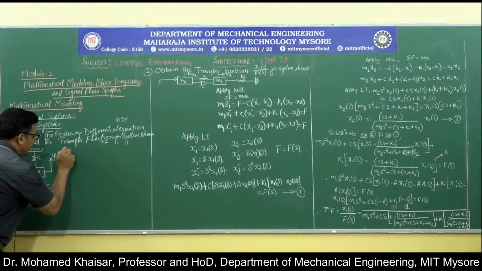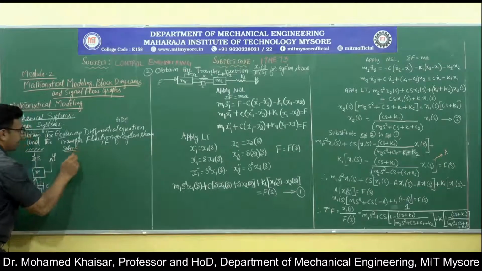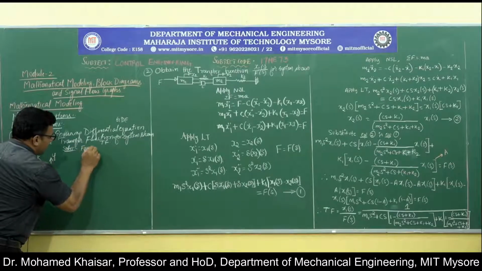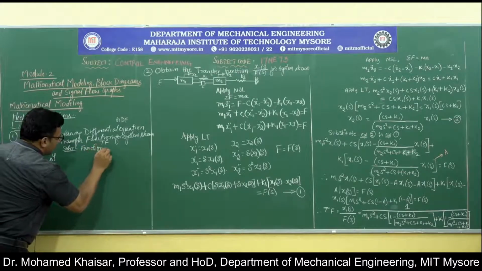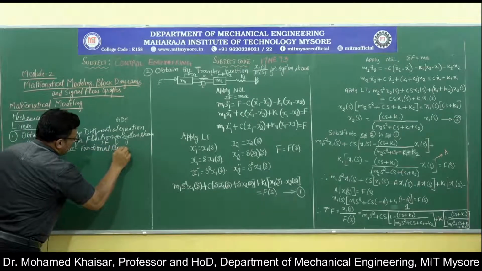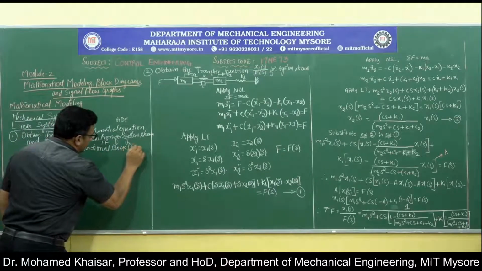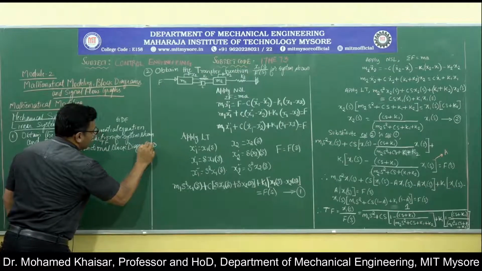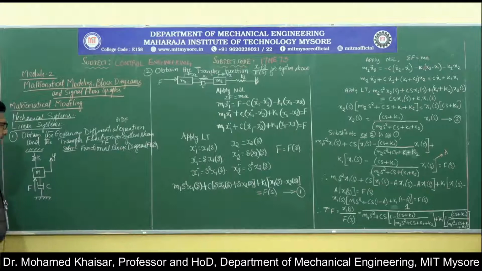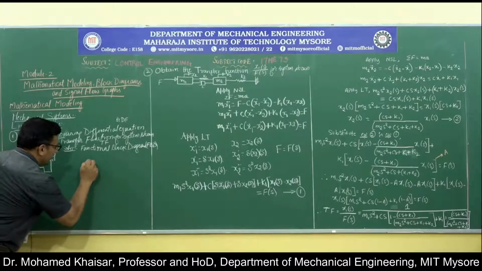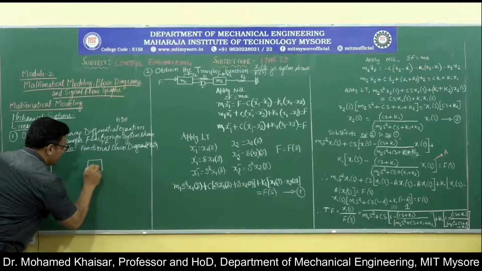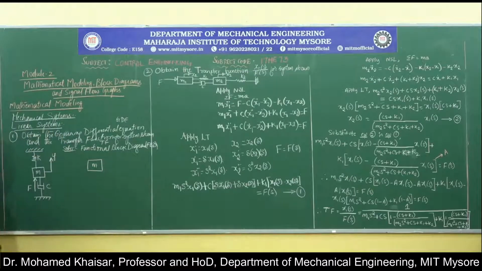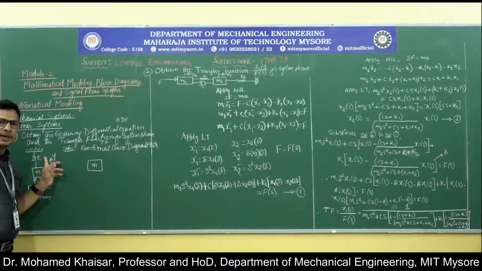So, the solution starts in this fashion. The functional block diagram, FBD, which otherwise can be termed as, it will be as follows. See, there will be a mass m. There is a mass m. I am just trying to write a functional block diagram for this simple spring mass damper system.